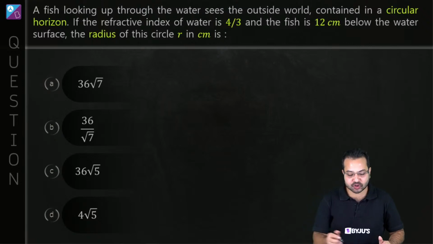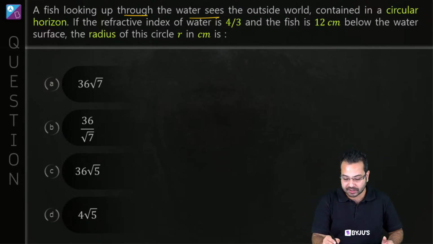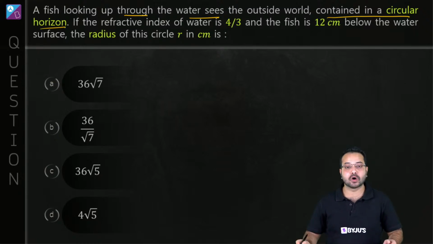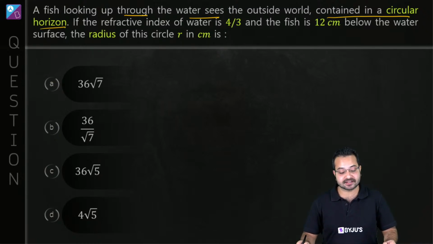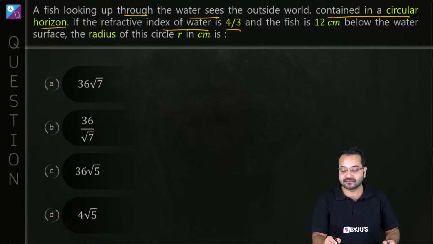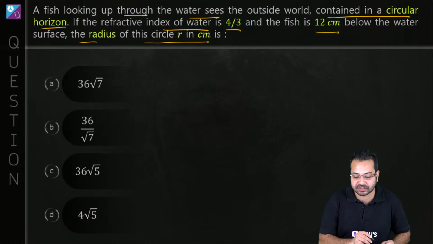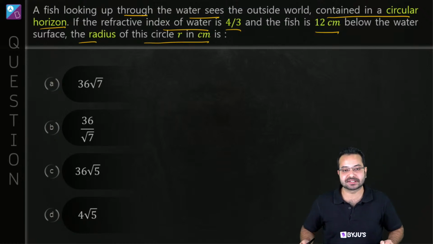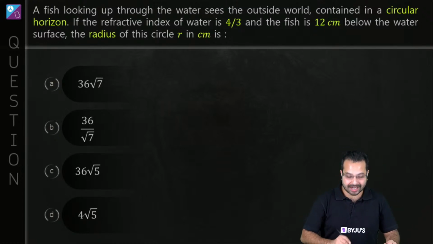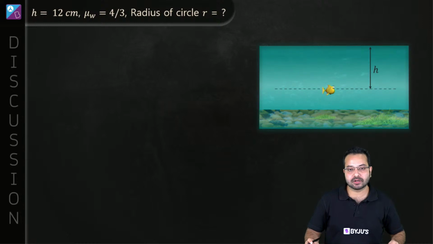We have a fish looking up through water and sees the outside world contained in a circular horizon. Okay, we'll discuss this. If the refractive index of water is 4/3 and the fish is 12 centimeter below the water surface, the radius of the circle r in centimeter is. Okay, I'll first explain the question, and then we're going to talk about the solution.